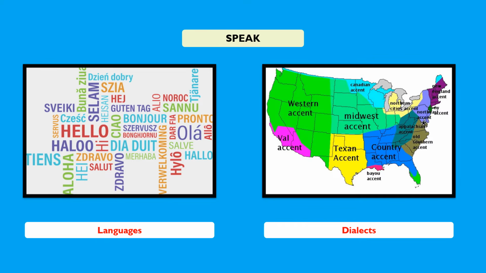For example, in Latin America, we have some countries such as Puerto Rico, the Dominican Republic, Cuba, Chile. In those countries, people speak the same language. People speak Spanish, but they speak Spanish in a different way. I mean, they use some different words and also they have a different accent. So that is a dialect.